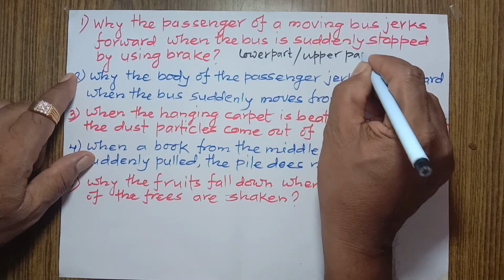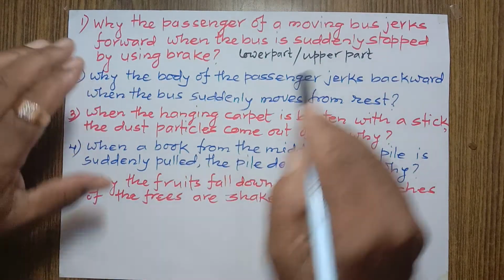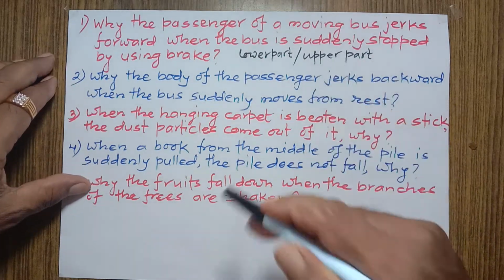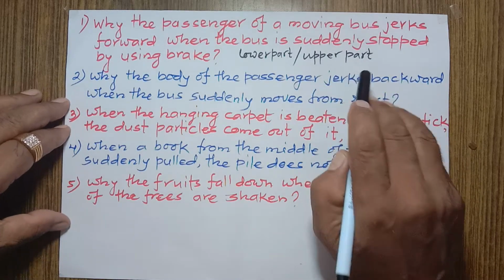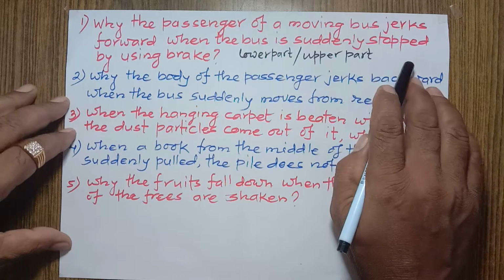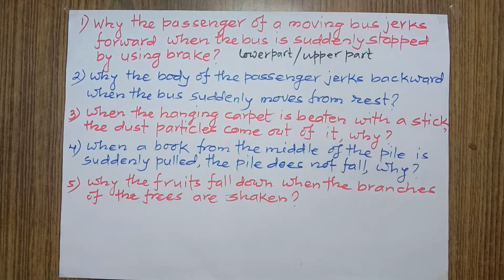But the upper part of the body which is not in close contact with the bus tends to continue its state of motion because it is in motion. It has inertia of motion. So the upper part jogs forward.